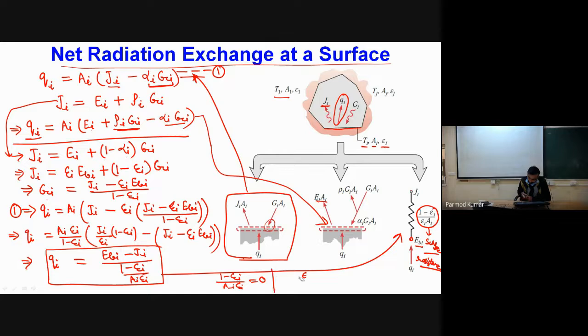Okay, another important thing we can conclude from this equation is that when the area of the face approaches infinity, meaning a very large area of an enclosure face in comparison to its other faces, in that case also this resistance will become small and that surface will behave like a black body. It doesn't mean that it will have perfect characteristics of a black body, but for a large surface there will be a large number of reflections which will completely absorb the radiation.